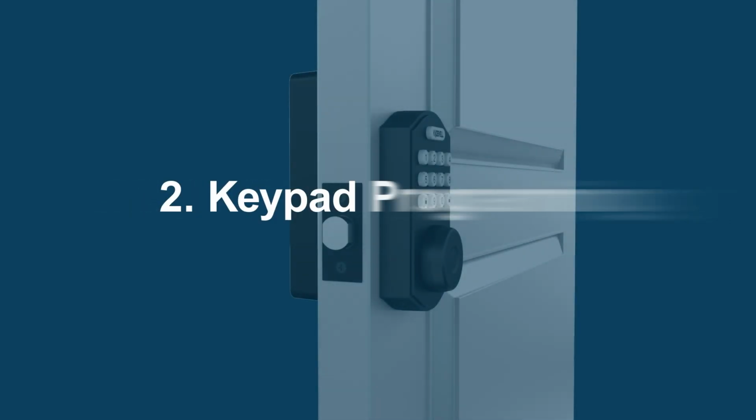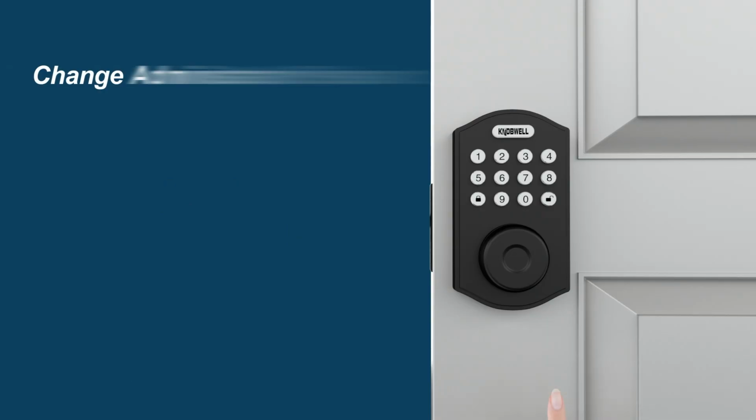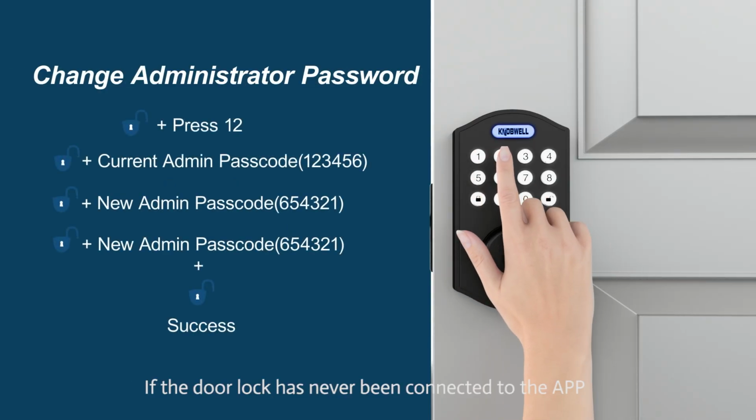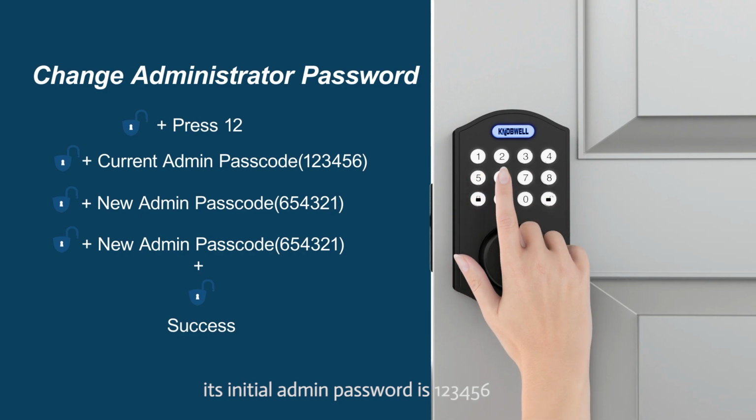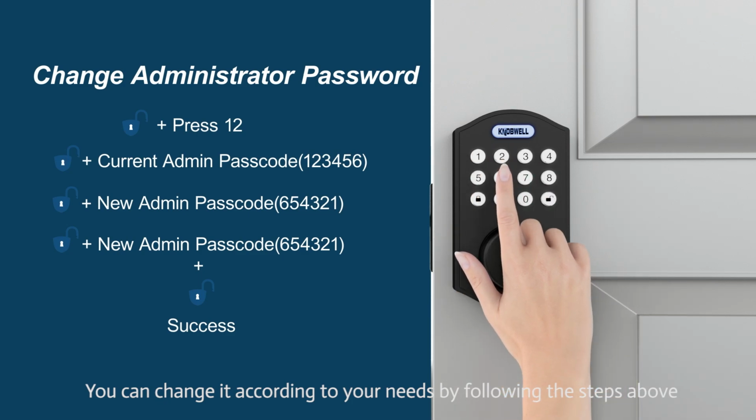2. Keypad programming. You can also use keypad to set your passwords or fingerprints. Change administrator password. If the door lock has never been connected to the app, its initial admin password is 123456. You can change it according to your needs by following the steps above.